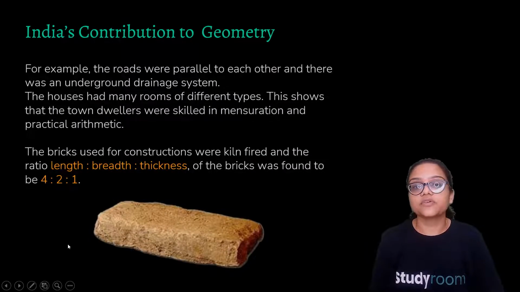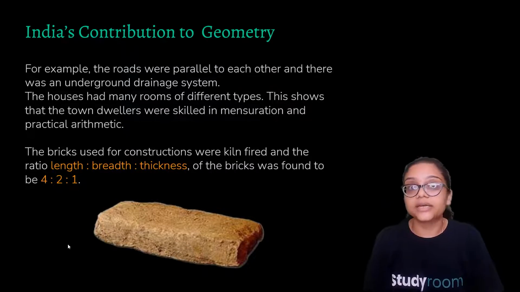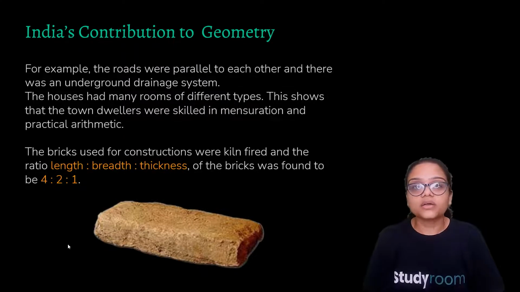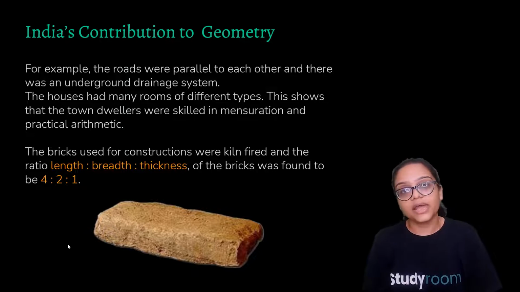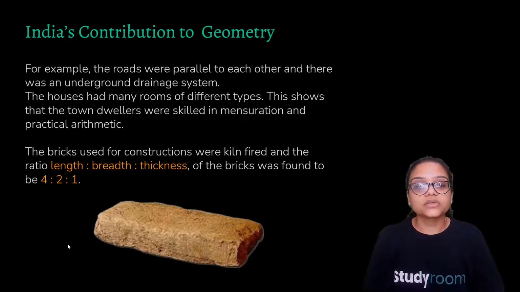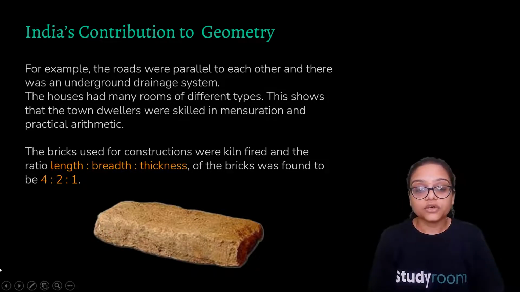For example, the roads were parallel to each other. There was an underground drainage system at that time. You don't compare it to today's world, with all the development going on, but at that time geometry was in full demand. The bricks used for construction were kiln fired, and the ratio of length, breadth, and thickness of the brick was known to them for successful use.